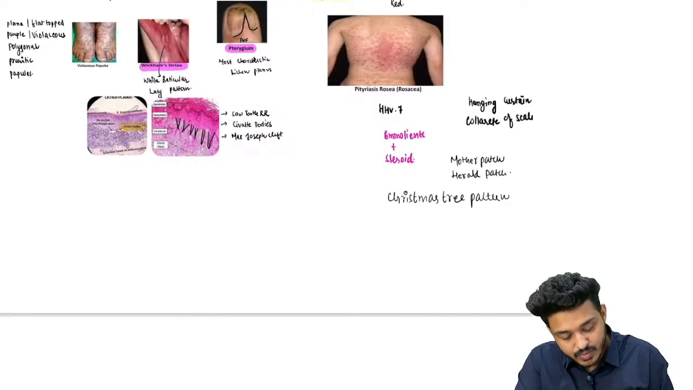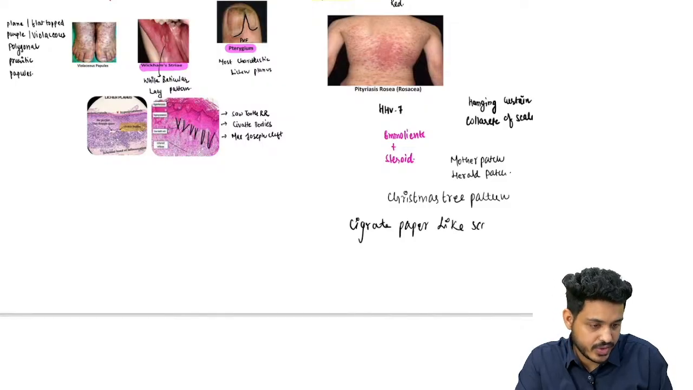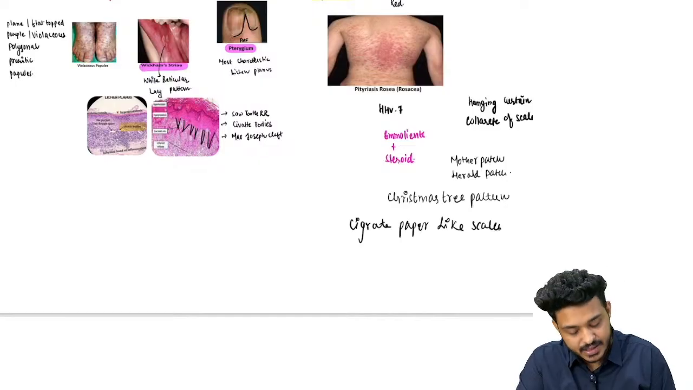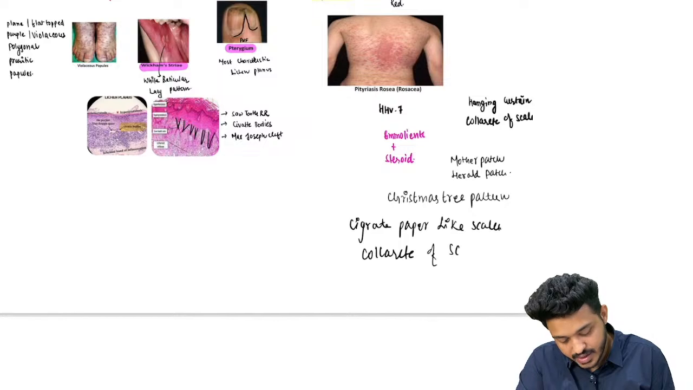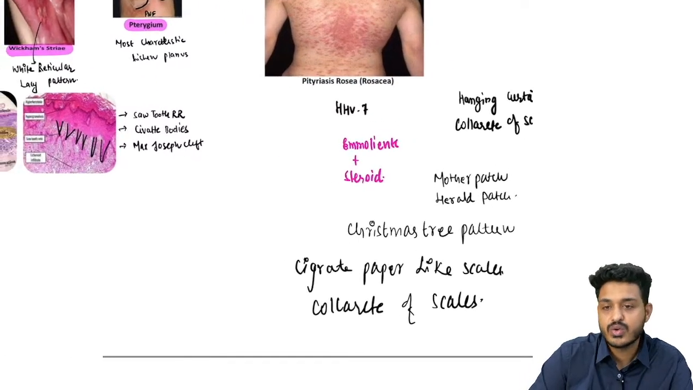Scaling is going to be there. What kind of scale? Here you will be having cigarette paper like scales. What kind of scales are going to be there? Cigarette paper like scales or collarette of scales are going to be there. Collarette of scales or cigarette paper like scales is a feature of pityriasis rosea, right?